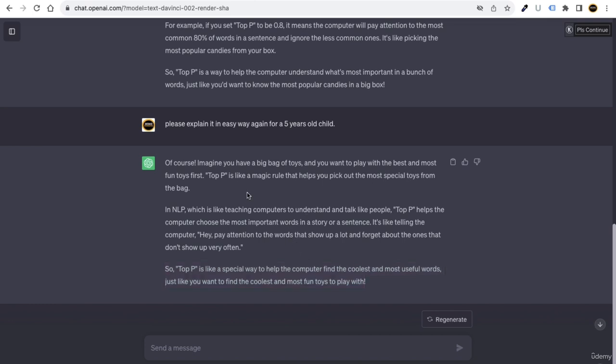So that's how you can just use ChatGPT to learn it and increase your productivity.